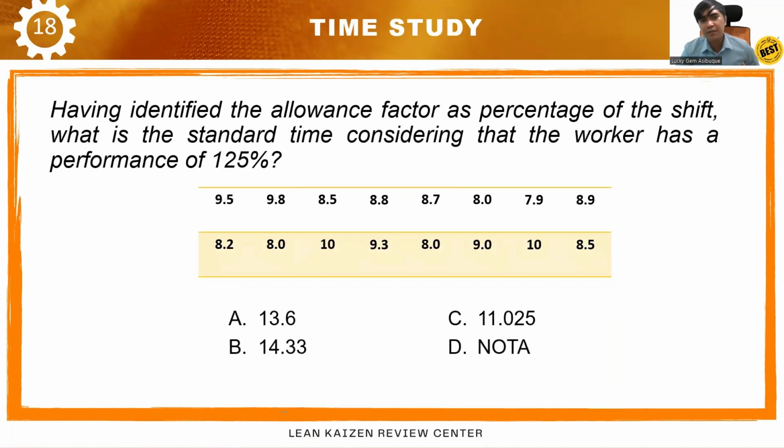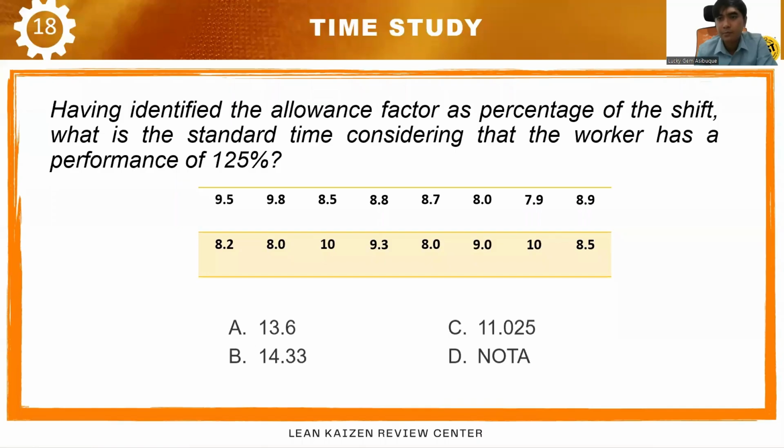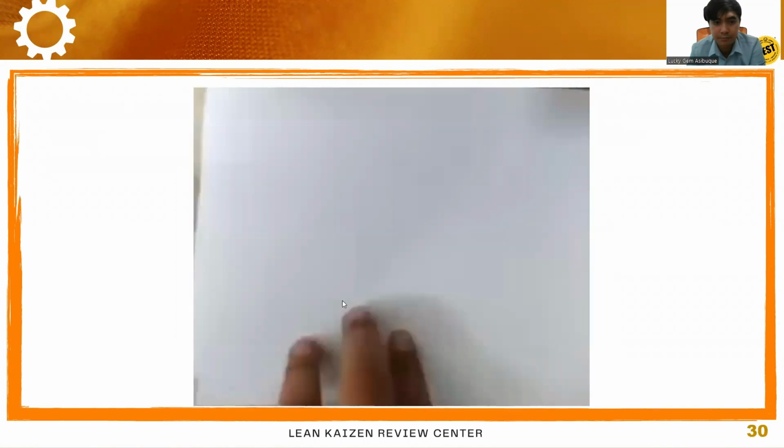Next, having identified the allowance factor as percentage of the shift, what is the standard time considering that the worker has a performance rating of 125%? Right, so this problem is related to the previous problems. Okay, so let's solve this.